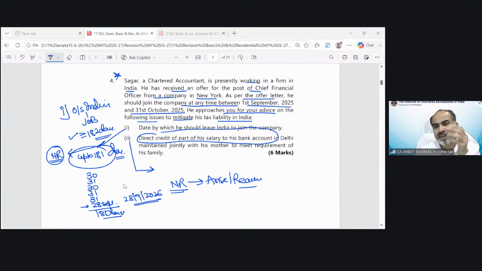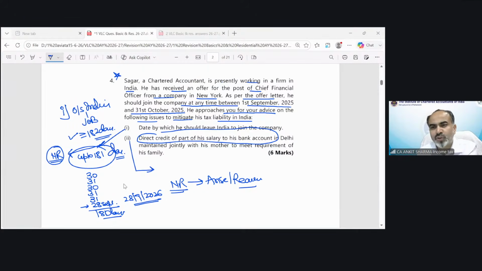Yes, Anmol, he can leave on any day from September 1 till 28th of September. Okay. Pranati Joshi asks, sir, if we write any time before 28th September, will that be correct? You should write it down as up to 28th of September. That would also be a correct answer. Exactly. Clear? But because the question asked from 1st September till 31st October, you cannot say before 1st September. So the answer should be he should leave anytime from 1st September till 28th of September. Because if you say from 1st August or June, that would be a wrong answer.